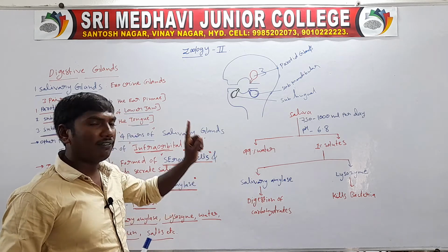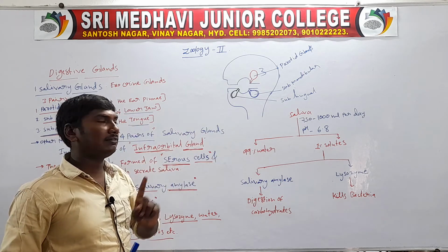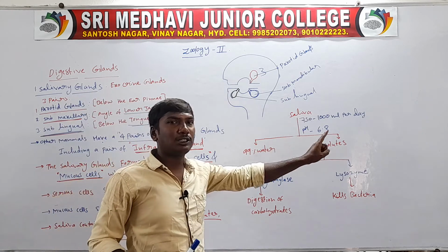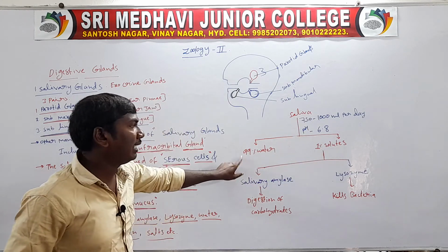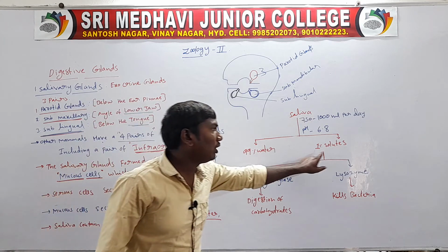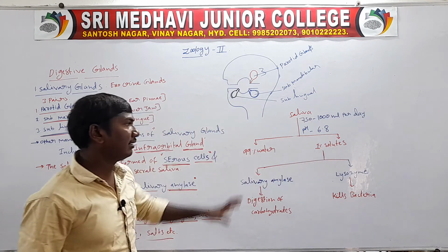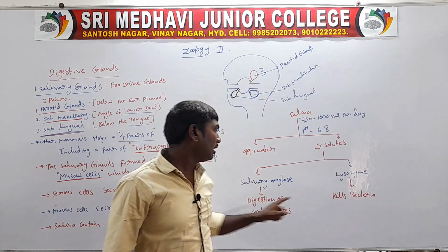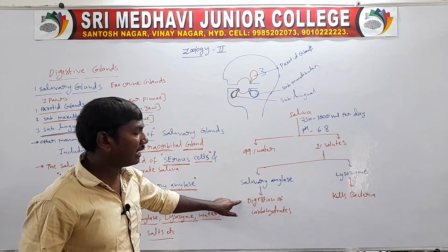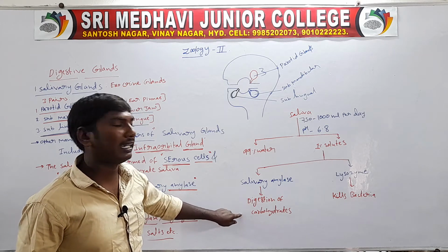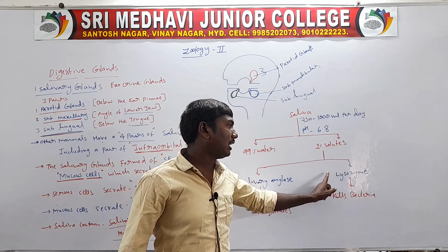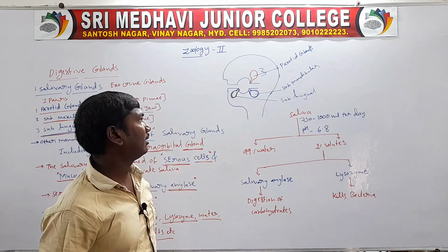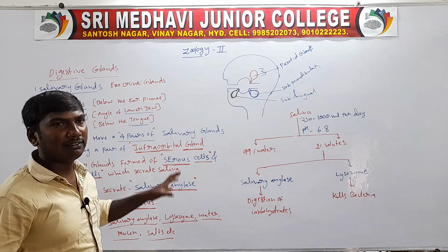Revise: saliva released per day by a human being is 750 to 1000 ml. The saliva pH is 6.8. The saliva contains 99% water, only 1% solutes. The solutes are salivary amylase and lysozyme. Salivary amylase functions in the digestion of carbohydrates, and lysozyme kills bacteria. So these are the human salivary glands.